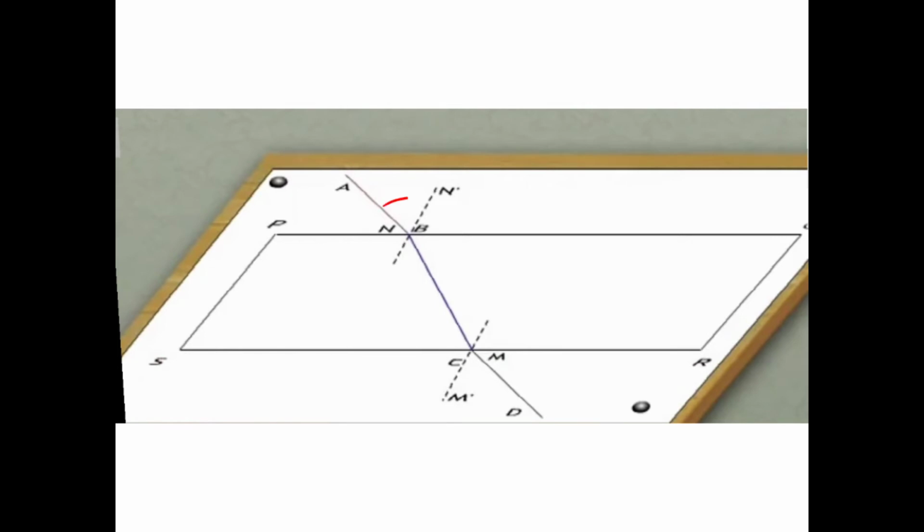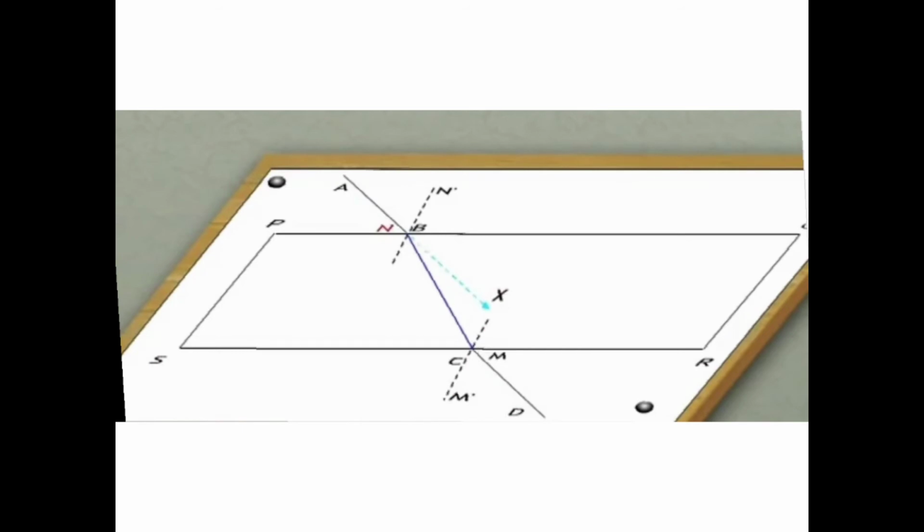Now children, this angle we call the angle of incidence. Now children, see, this is the normal and this is the line, right? This is called the angle of refraction. And at this normal, when the light ray is coming out, that is the angle of emergence. This is called the angle of emergence. Okay, is this diagram clear to you?